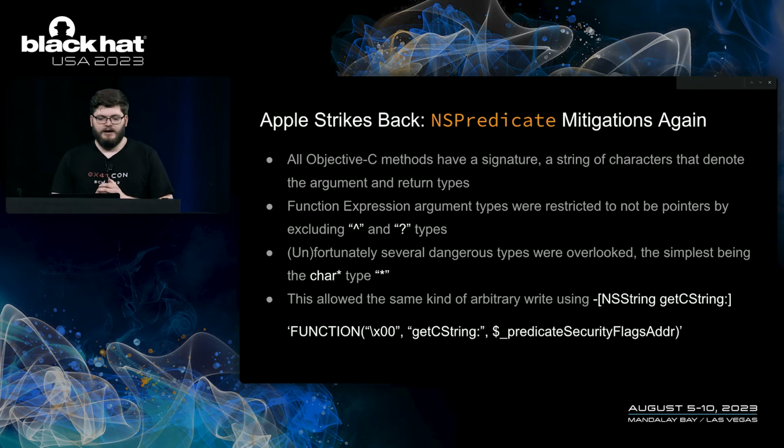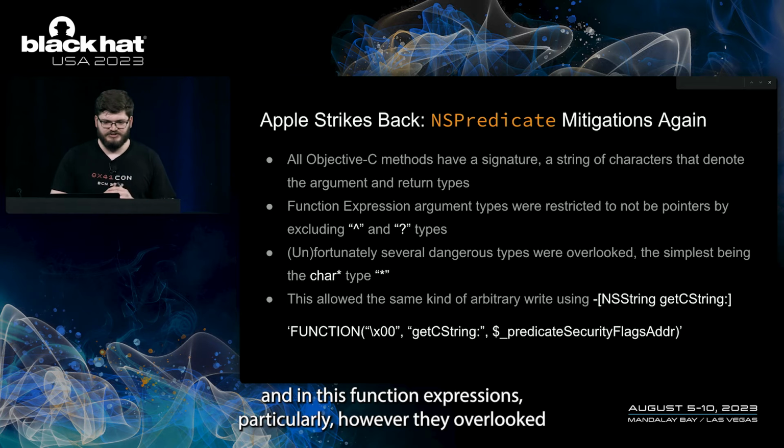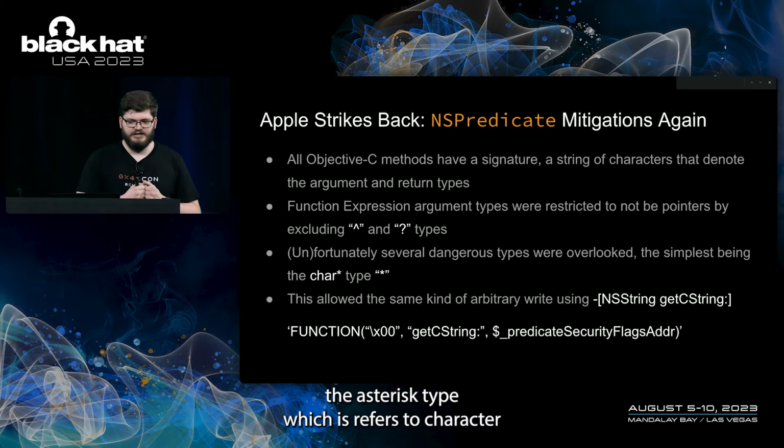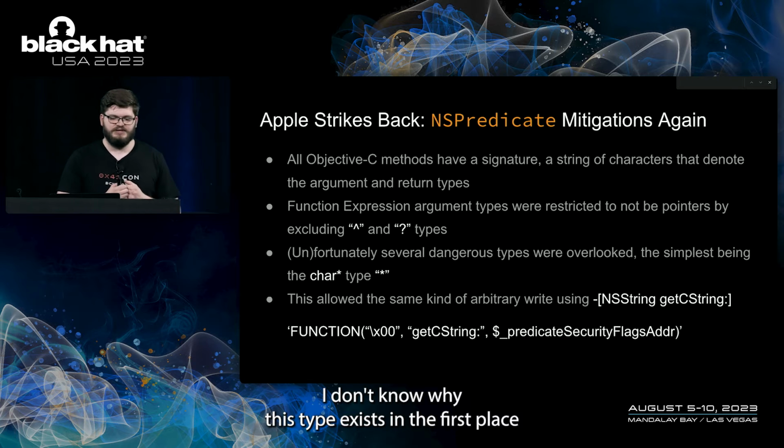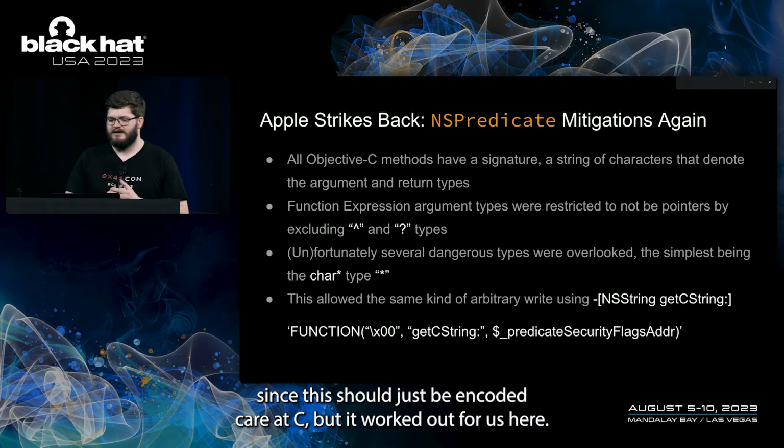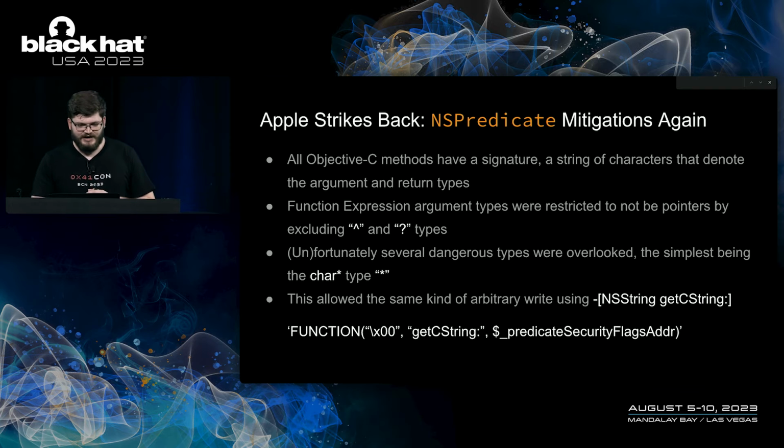In predicates, in NSFunctionExpressions particularly. However, they overlooked the asterisk type, which refers to character pointers, to C strings. I don't know why this type exists in the first place, since it should just be encoded caret C, but it worked out for us here.